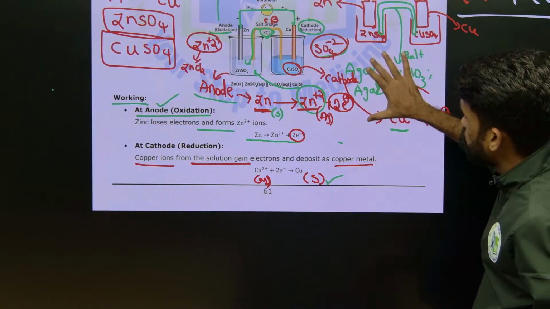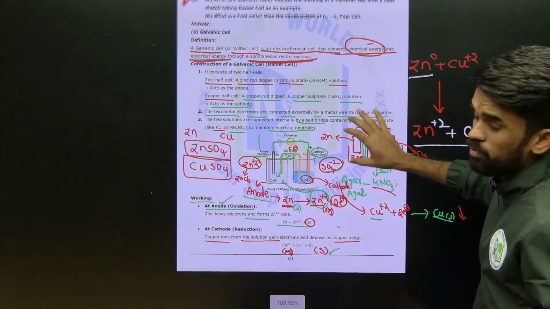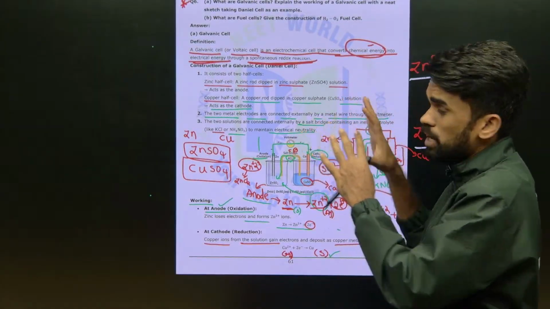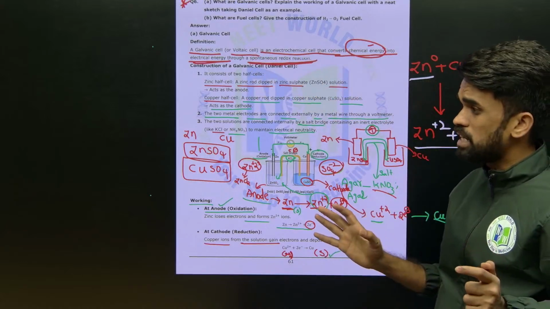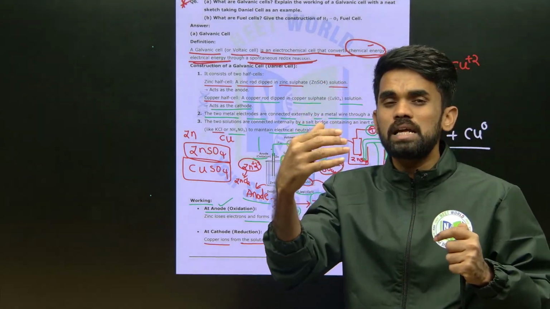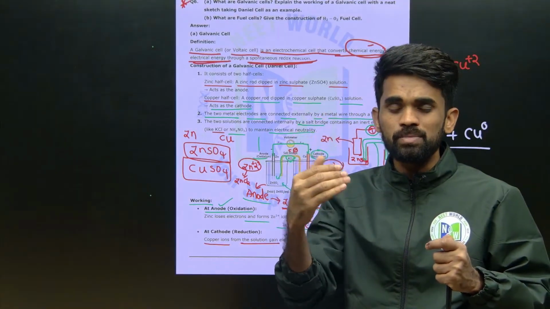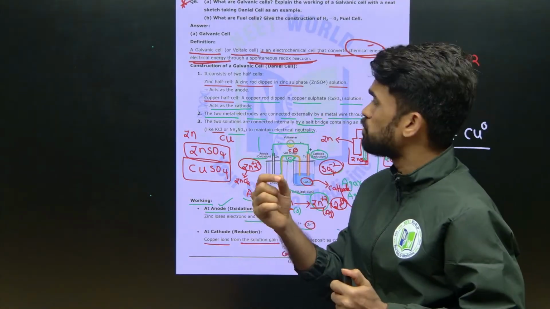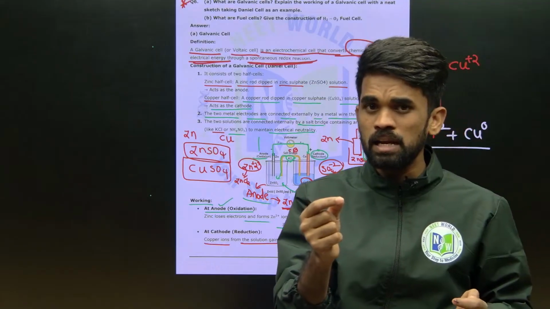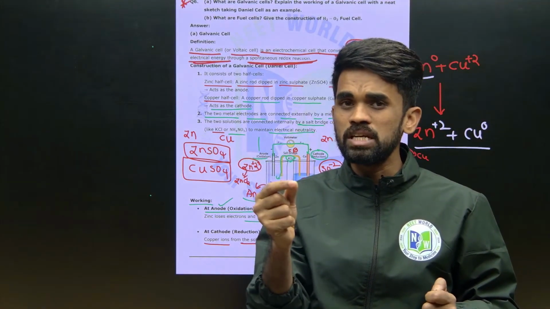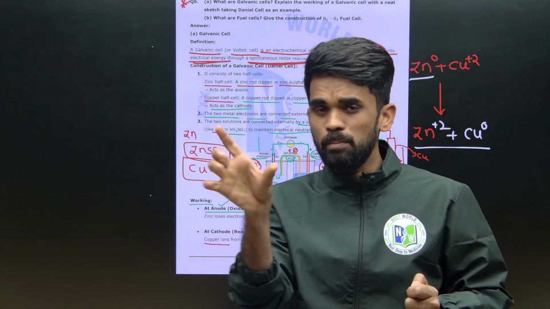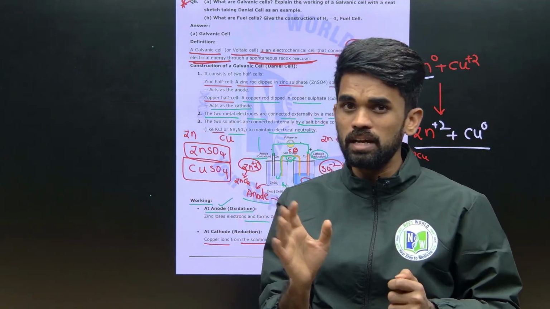So what are the ways to write this in the exam? How do you present this in your exam? First of all, write the definition. What is the definition? What do we mean by electrochemical cell? You just need to mention: an electrochemical cell is a cell which converts chemical energy into electrical energy by a spontaneous chemical reaction.